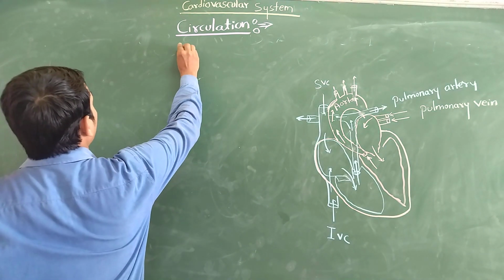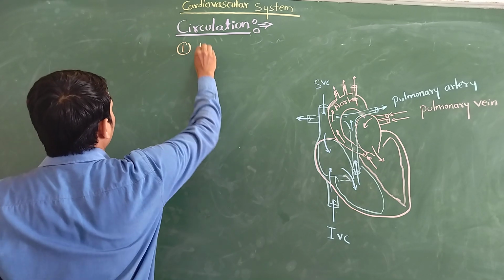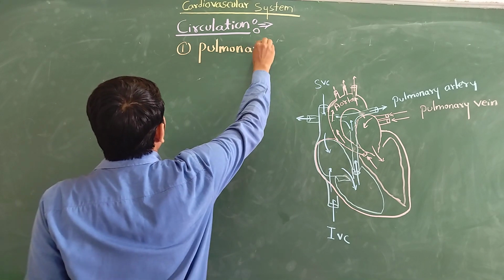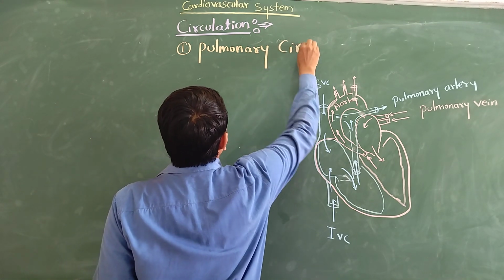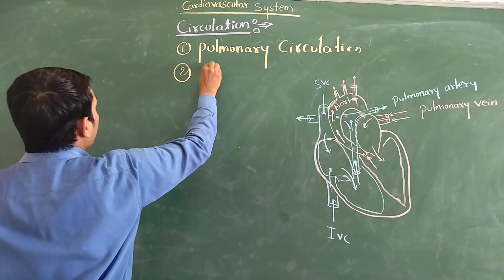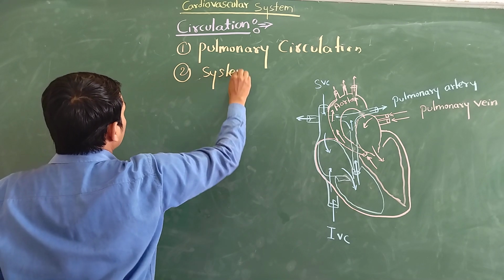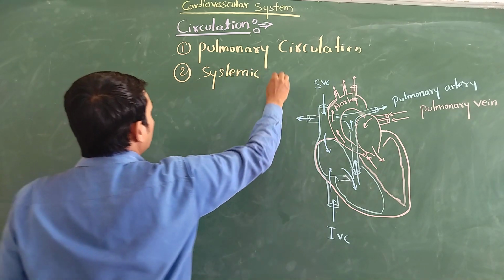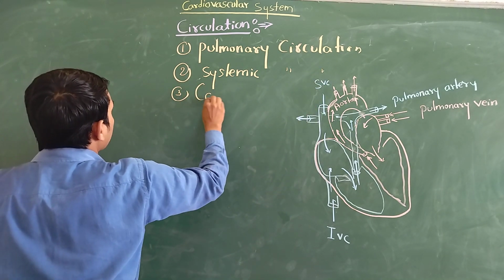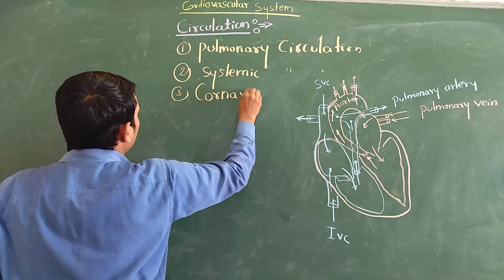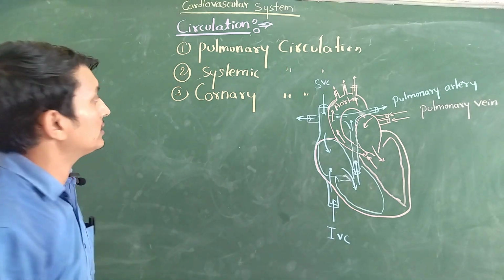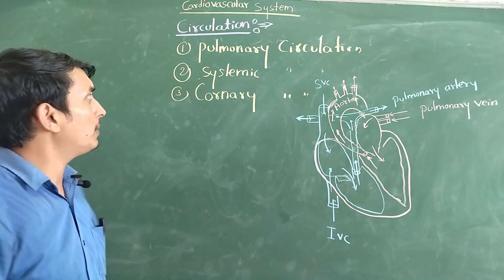The first one is pulmonary circulation. First we are going to discuss pulmonary circulation. Second, we have systemic circulation, and we are going to discuss the meaning of systemic circulation. The third one is coronary circulation. So according to the cardiovascular system, there are three types of circulation: pulmonary circulation, systemic circulation, and coronary circulation.